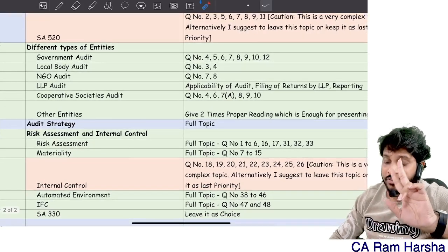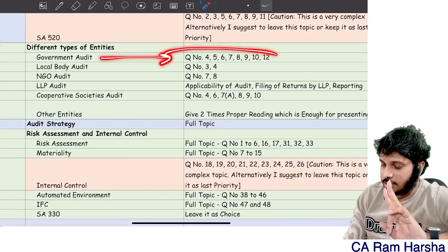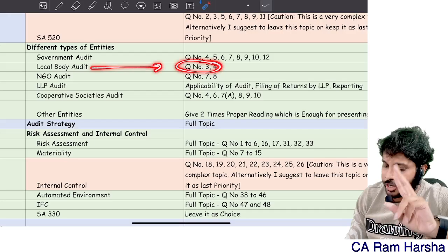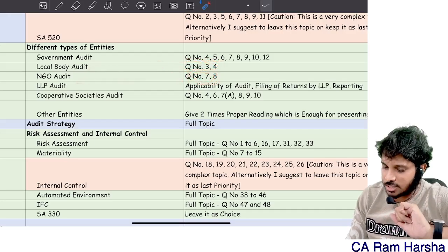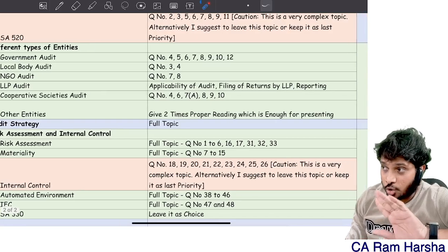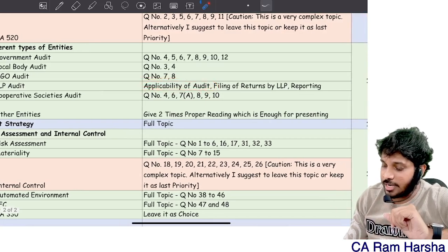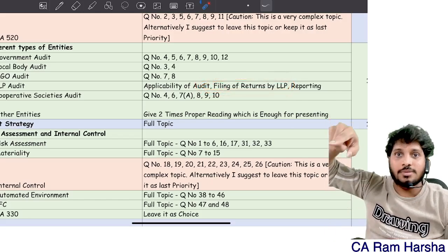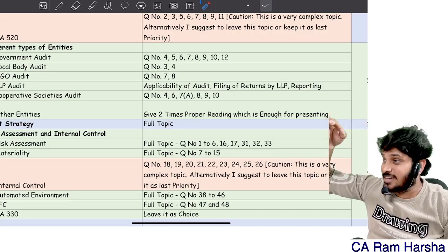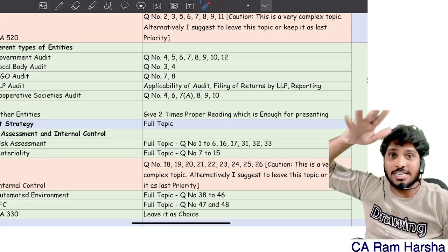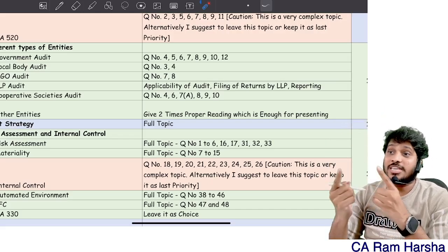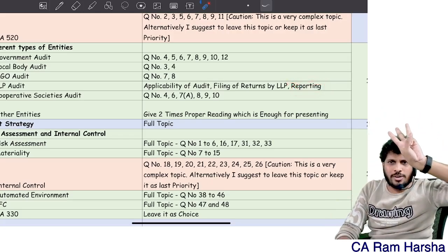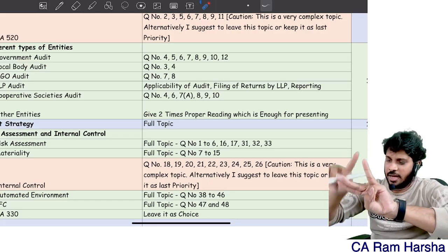Then coming to different types of entities, government audit, these questions you open and then map. Local body audit, only 2 questions. NGO audit, 2 questions. LLP audit, don't read entirely. Applicability of LLP audit, filing of returns by LLP. For filing of returns, I gave notes to you. LLP has to file a statement of solvency, annual return, 30 days, 60 days, yes or no? And we also saw the ChatGPT example, remember? And reporting by LLP, 3 points the auditor has to report. Only 3 segments: applicability, filing and reporting.